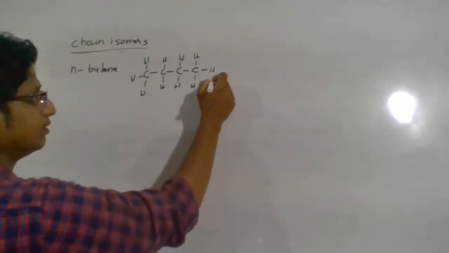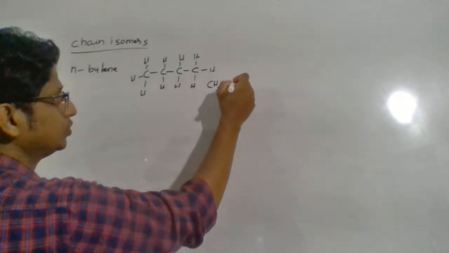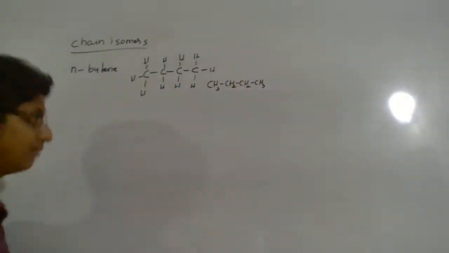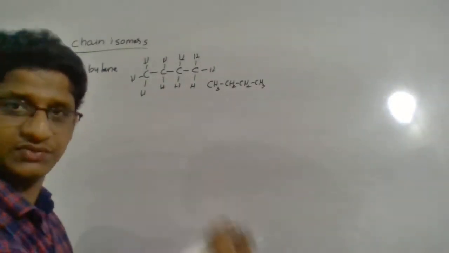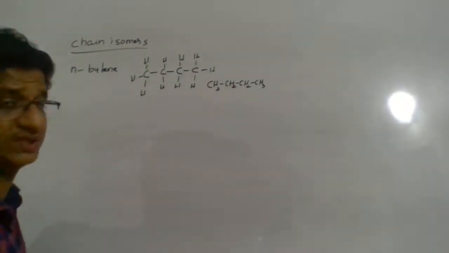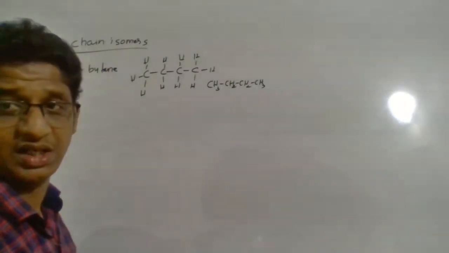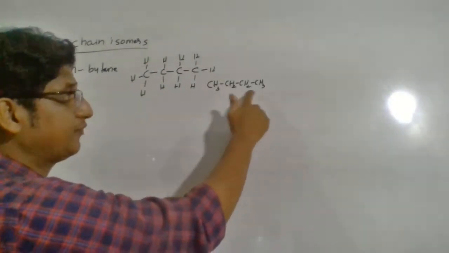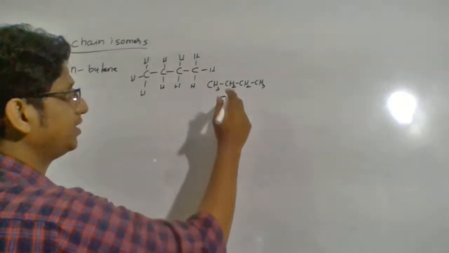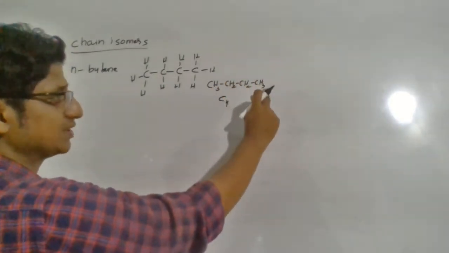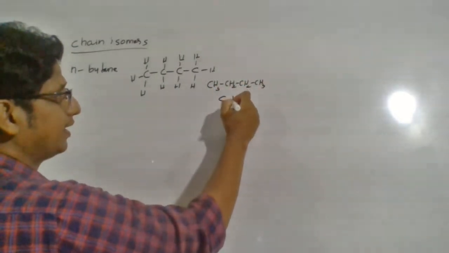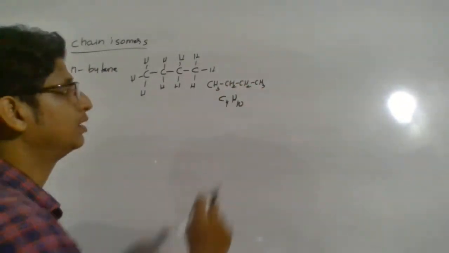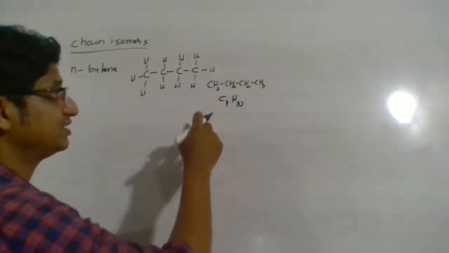So CH3, CH2, CH2, CH3. Now this is the complete structure. This is not the condensed form. Simply we can write it like this: CH3, CH2, CH2, CH3. That is n-butane for you. Now this compound has 4 carbon atoms. How many hydrogens? 3 plus 2 plus 2 plus 3, that means 10 hydrogens, right?